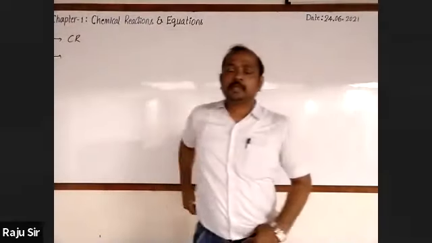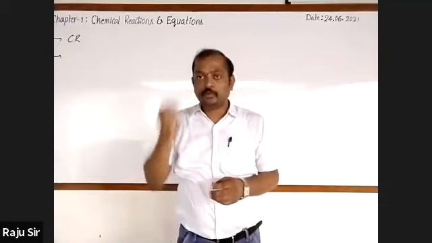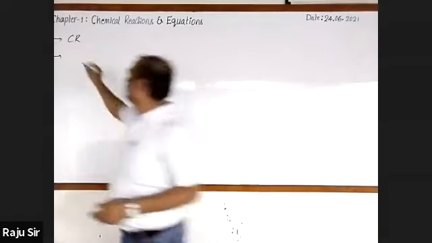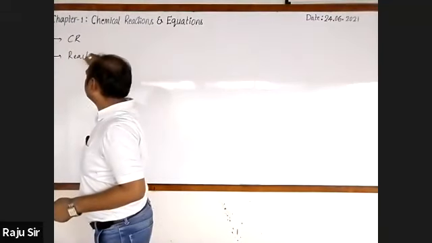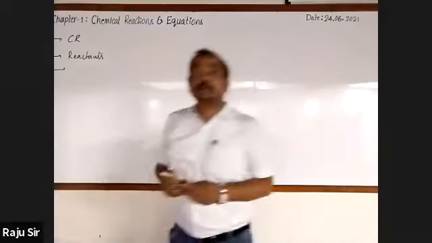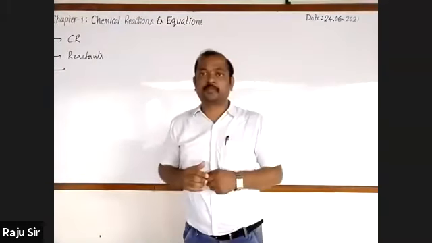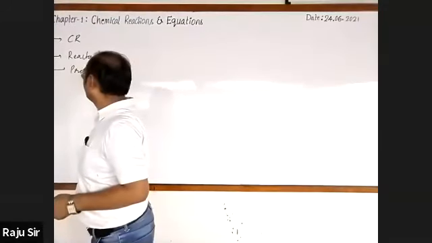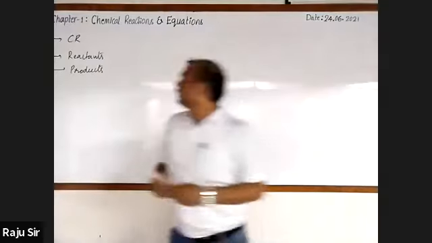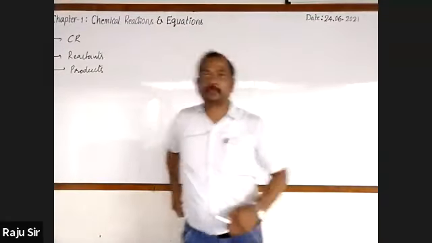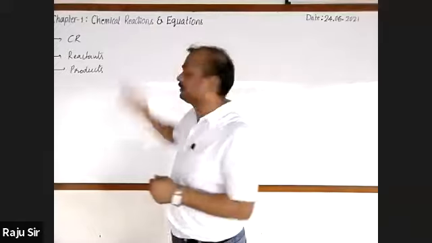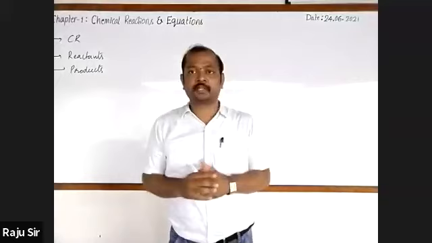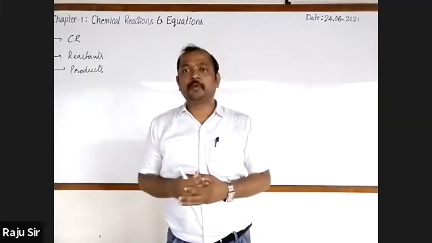And here, in case of a chemical reaction, the substances which undergo chemical reaction are reactants. And the new substances that are formed as a result of the chemical reaction are called products. So reactants and products are the factors of a chemical reaction. Please do remember, these are the parts of a chemical reaction. And we have taken a few examples as well.